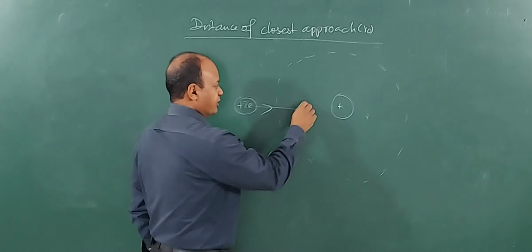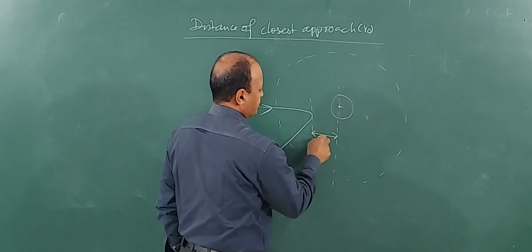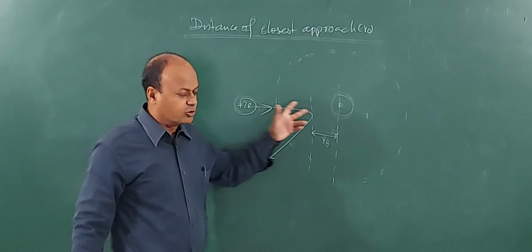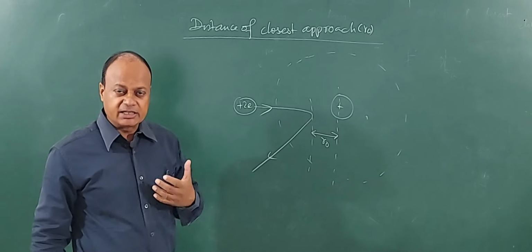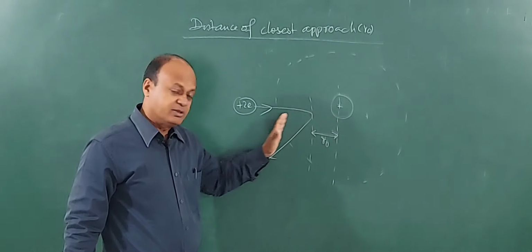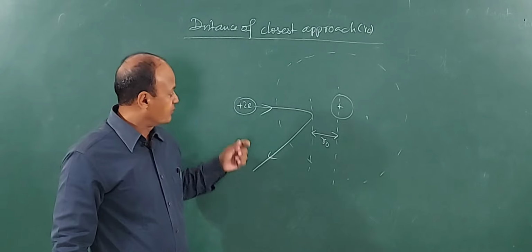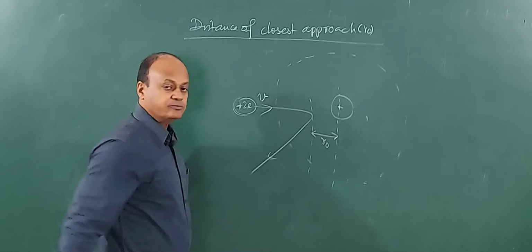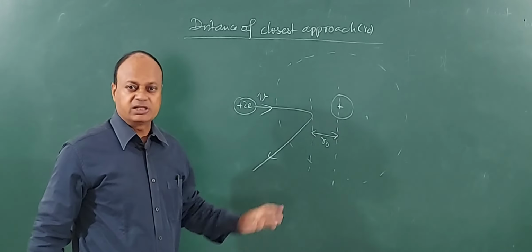So this distance is what we are calling distance of closest approach. See, how close this alpha particle goes to the nucleus will depend upon the velocity of the alpha particle, meaning how much kinetic energy it has, and what the positive charge is. The greater the positive charge, the greater the repelling force, and the more will be the value of R0. Now for the same nucleus, the more the velocity, suppose the velocity of the alpha particle is v, the closer it will be able to go, and the lesser will be the value of R0. So you can keep both in mind.